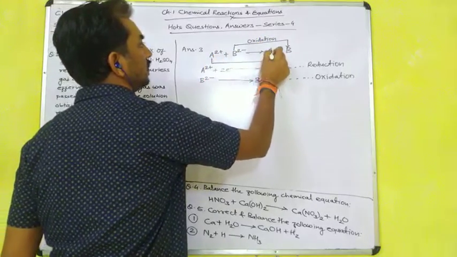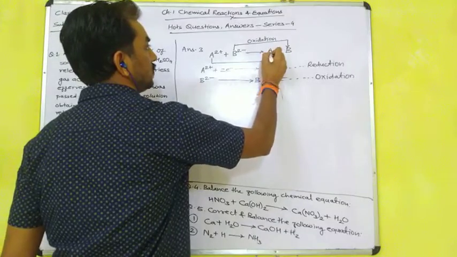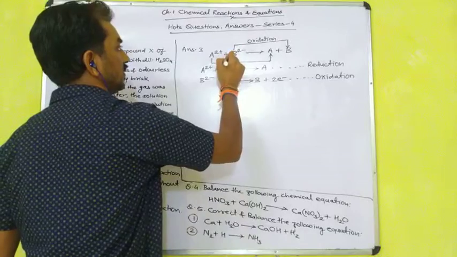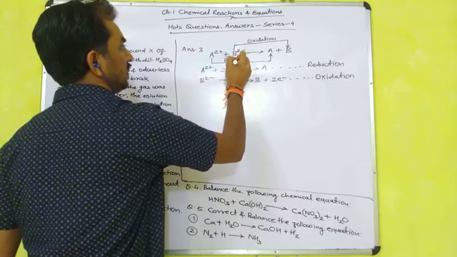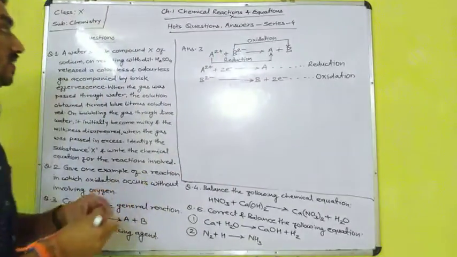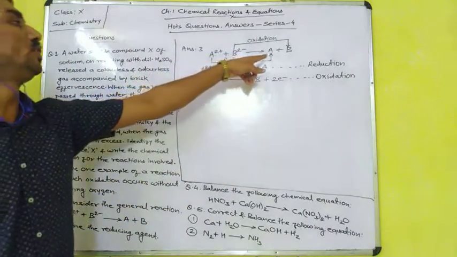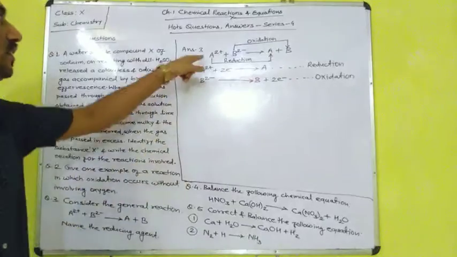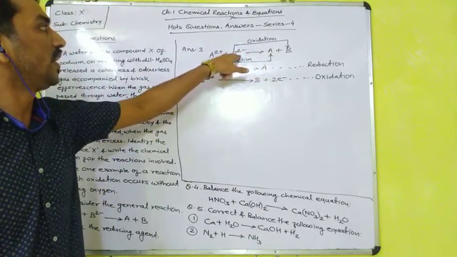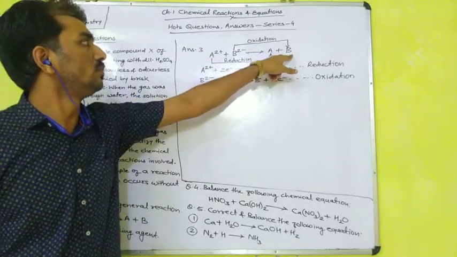When A2+ forms A, it is reduction. So A2+ is reduced into A, and B2 minus is oxidized into B.